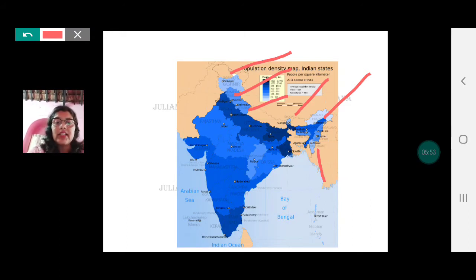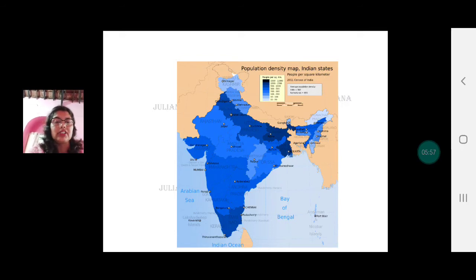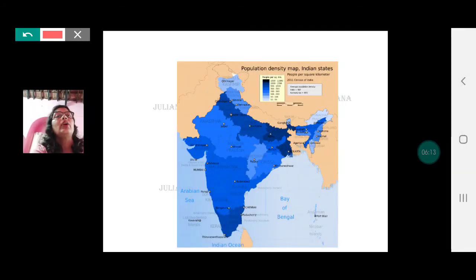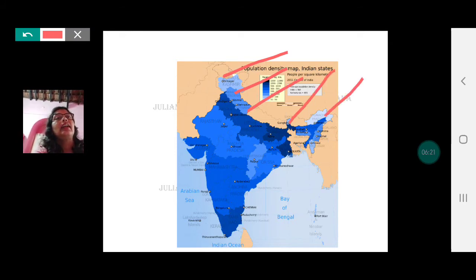The third question is on the basis of the maps given above, classify the distribution of population in India in the following table. Now, one is less than 100. Less than 100, look at the index. That is shown with light color, which I just mentioned. If you remember, we spoke about Jammu Kashmir, Himachal Pradesh, Uttarakhand, Sikkim, then Arunachal Pradesh, Mizoram.